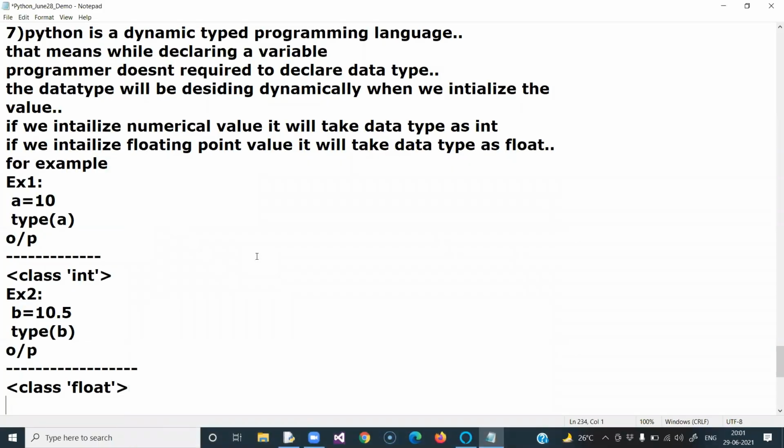Now we have discussed today two points, the 6th point and the 7th point, that means two features. One is Python is a procedural oriented plus object oriented programming language. The second point is Python is a dynamic typed programming language. So there are three more small points: the 8th point, 9th point, and 10th point.